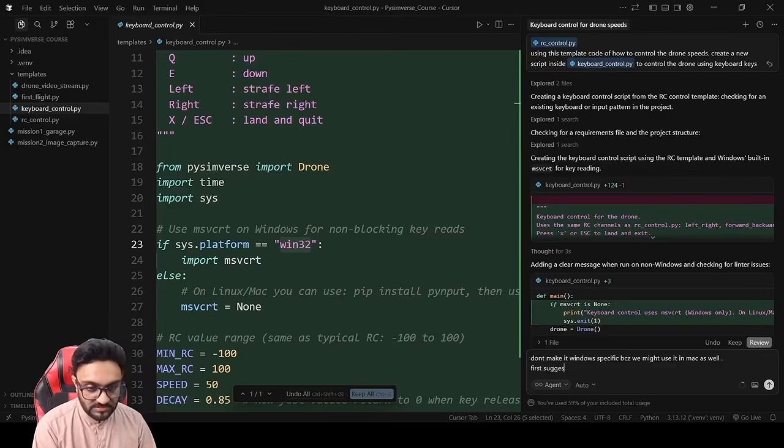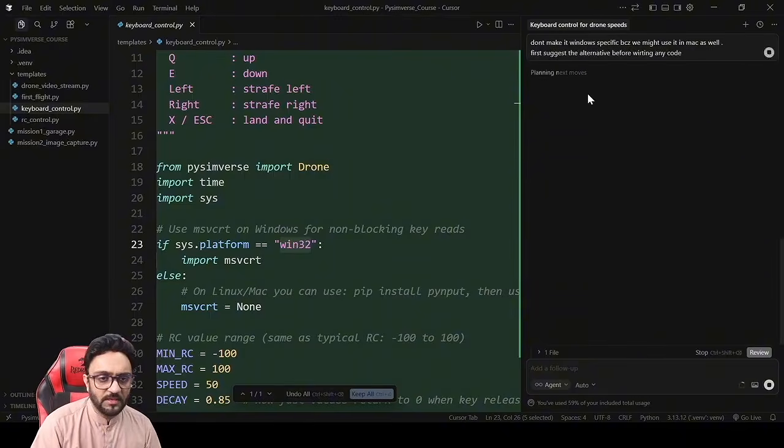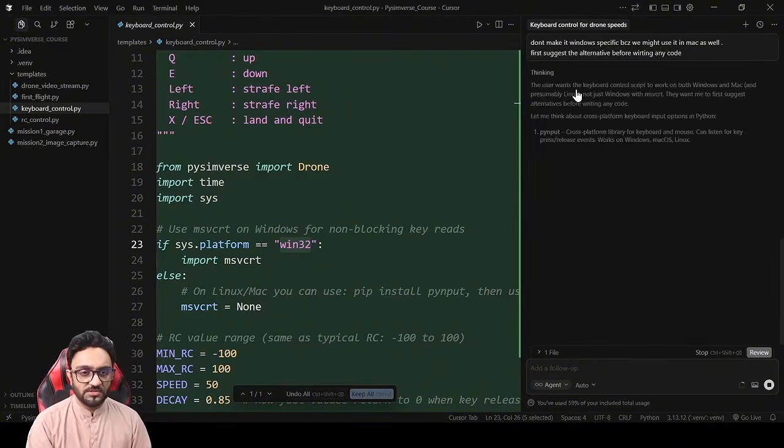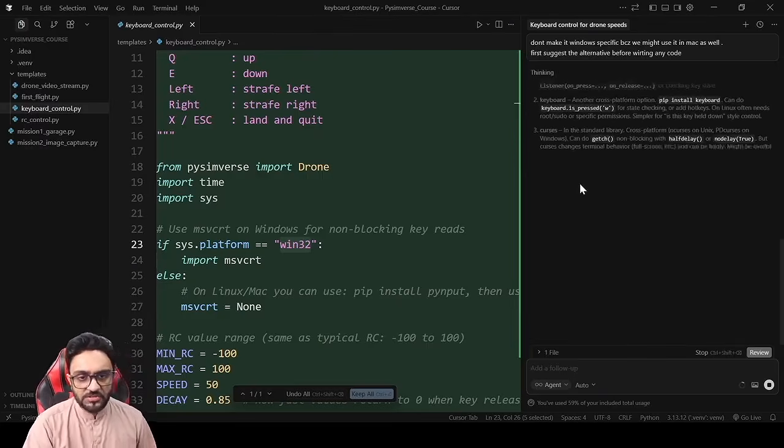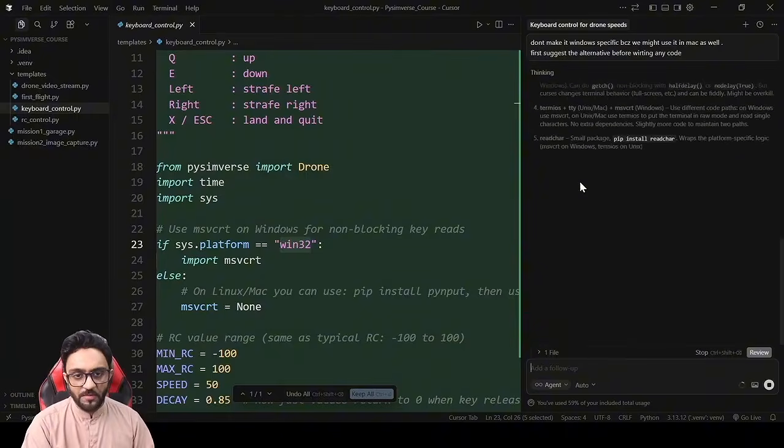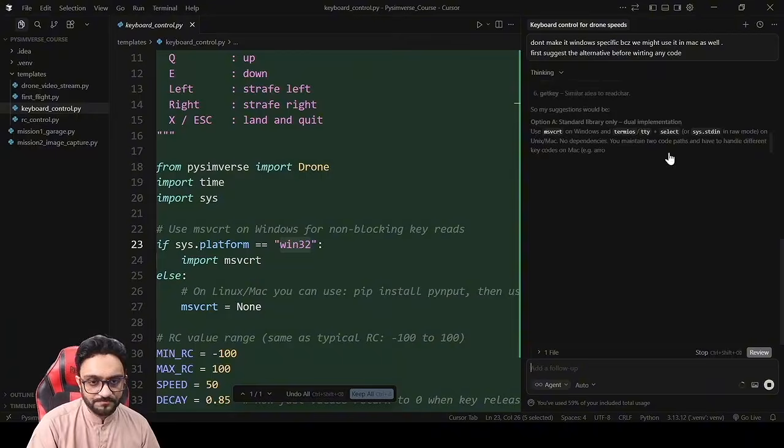First, suggest the alternative before writing any code. Sometimes it gives a very specific answer, and it starts working on stuff that we don't really like. So maybe it will give us several options and we can select from those.